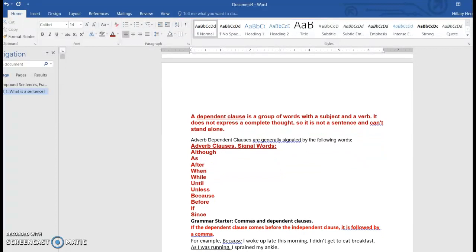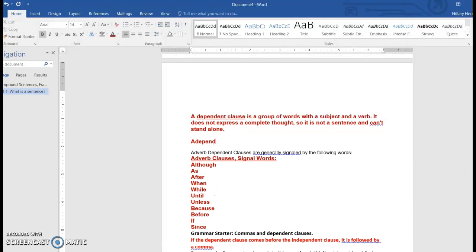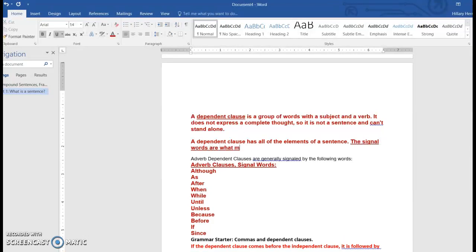So a dependent clause is a group of words with a subject and a verb. It does not express a complete thought, so it is not a sentence and can't stand by itself. But the tricky part is a dependent clause has all of the elements of a sentence. These signal words are what make it a dependent clause.